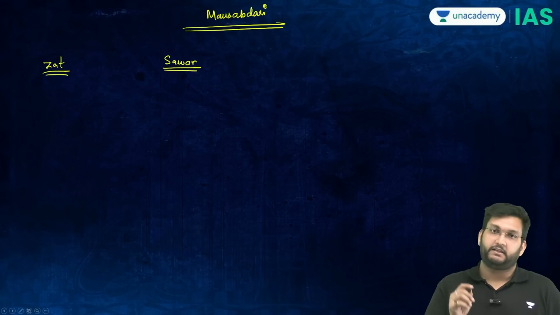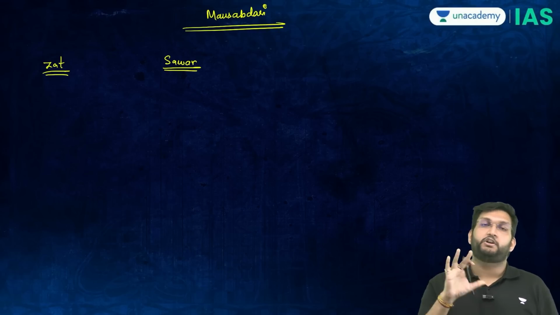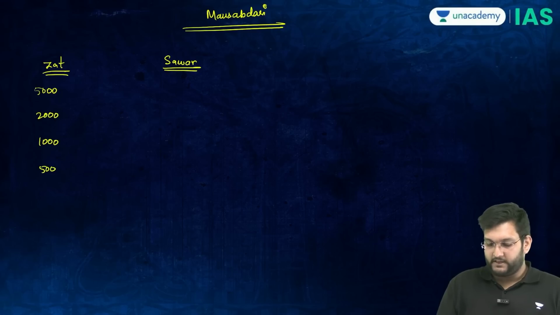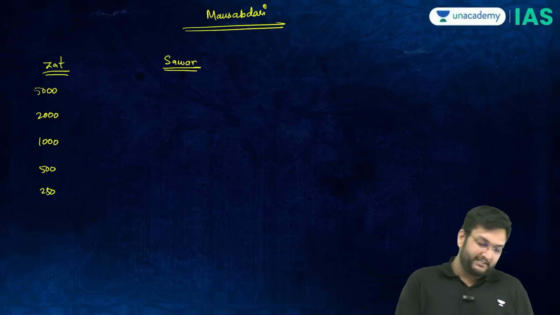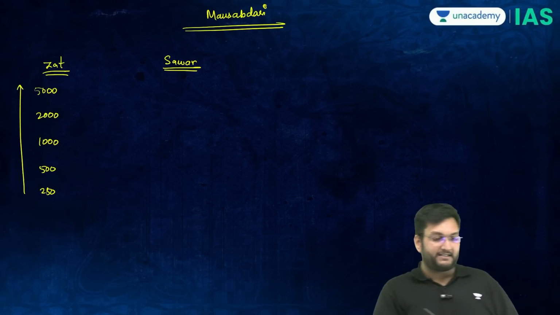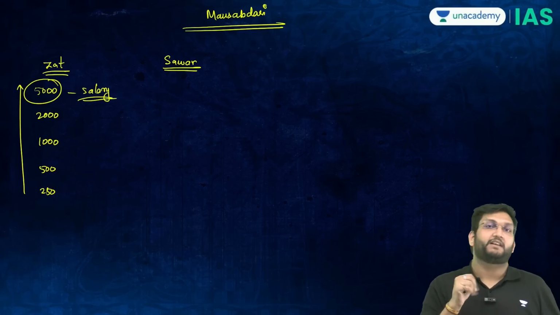Zat is your position in the administration according to a numerical rank: 5,000, 2,000, 1,000, 500, 250. At a certain Zat, you get a certain salary that is fixed according to your Zat.